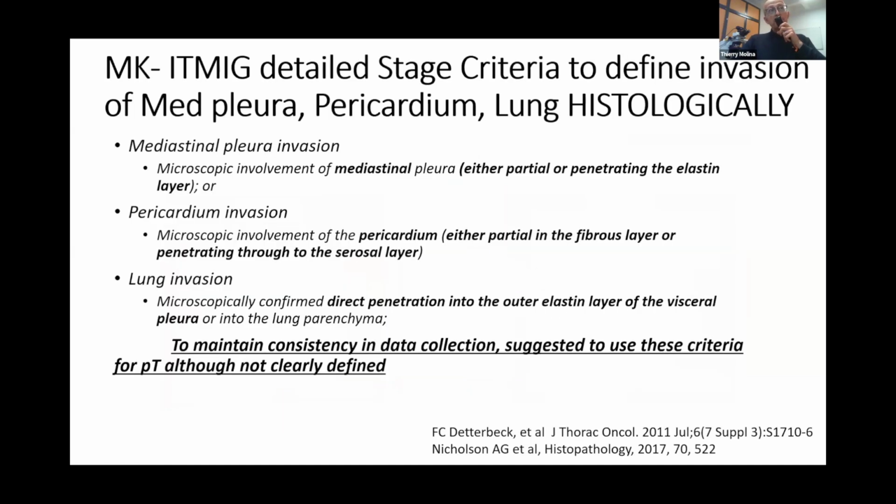An important step that had been achieved by ITMIG, starting from 2011, was to define invasion of the mediastinal pleura, pericardium, and lung histologically. For mediastinal pleura invasion, it was mainly a penetration through the elastin layer of the mediastinal pleura. For pericardium invasion, it was mainly invasion of the fibrous layer of the pericardium. And for lung invasion, it was a direct penetration into the outer elastin layer of the visceral pleura or into the lung parenchyma. To maintain consistency in data collection, it was suggested to use these criteria for pT, although not clearly defined.